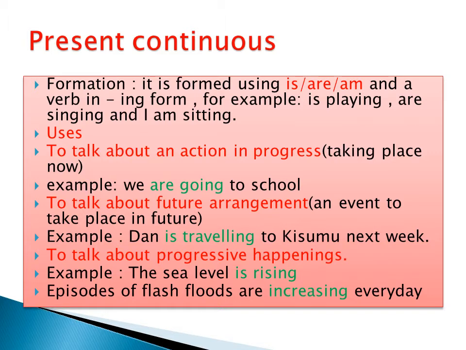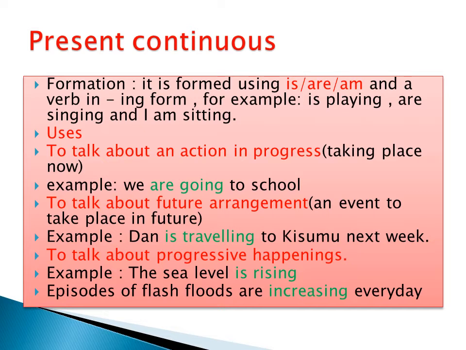Present continuous formation. It is formed using is, are, and am, and a verb in ing form. For example, is playing, are singing, and I am sitting.